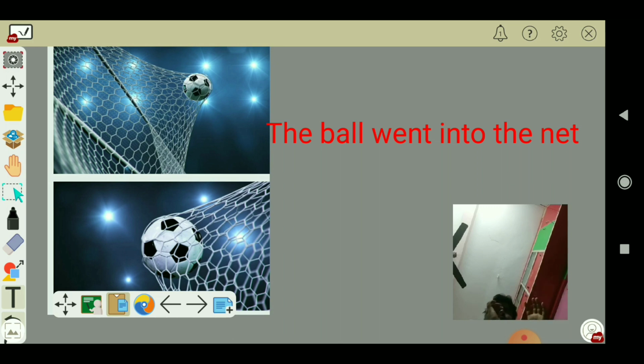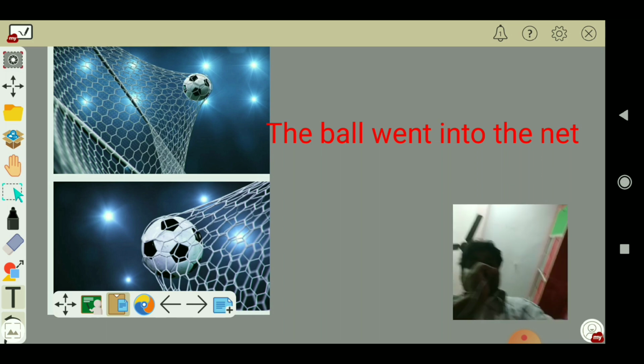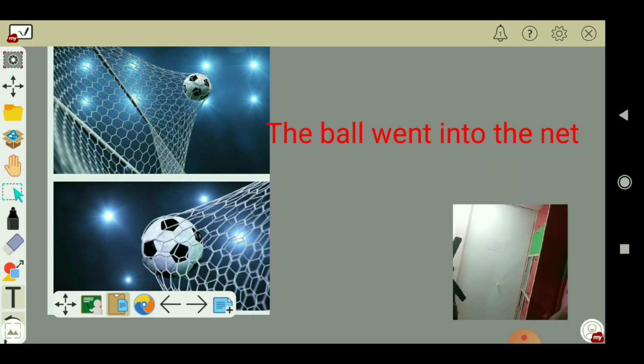It does not denote any static or fixed position. So it's a movement, an inward motion. So the ball went into the net. That means with a certain motion, it went into the net.